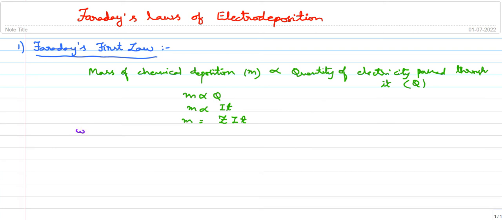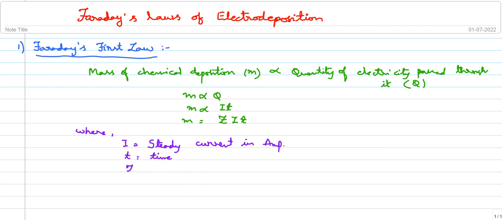Where I is the steady current in amperes, t is the time, I mean how much time the current is passing through that material, and Z is the electrochemical equivalent.